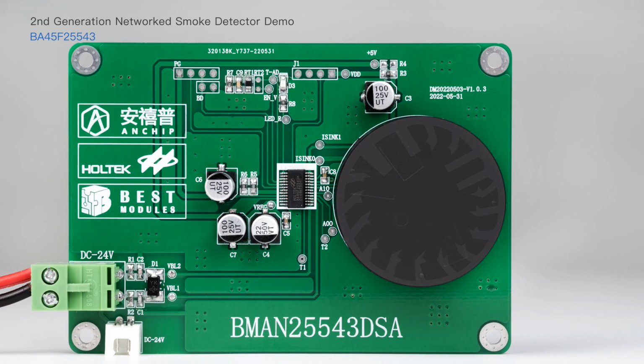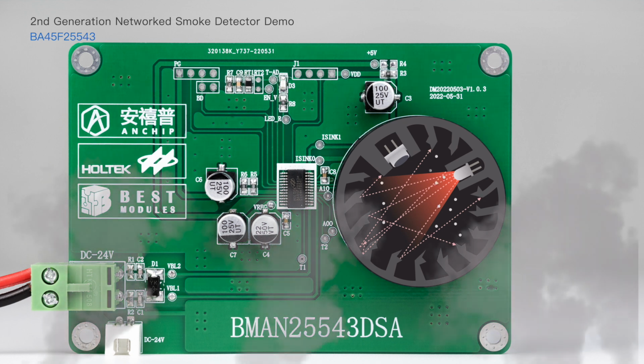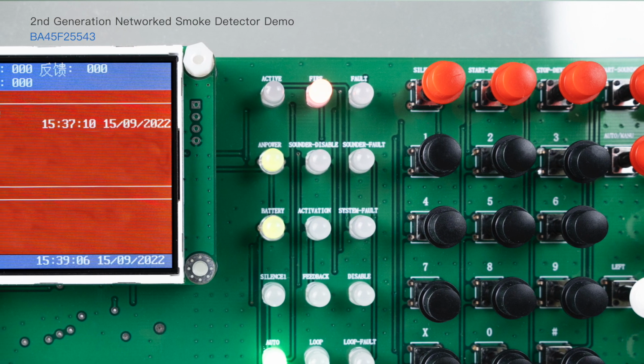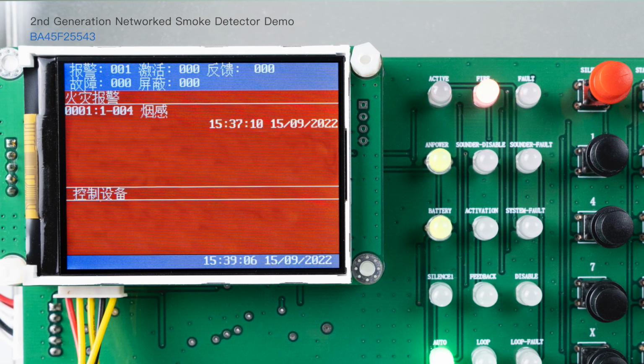The smoke detector uses a maze chamber structure and IR transmitting and receiving tubes to detect smoke from fires. When the smoke concentration is greater than the alarm threshold, the detector will transmit an alarm signal to the host, which will identify the emergency location through address code.